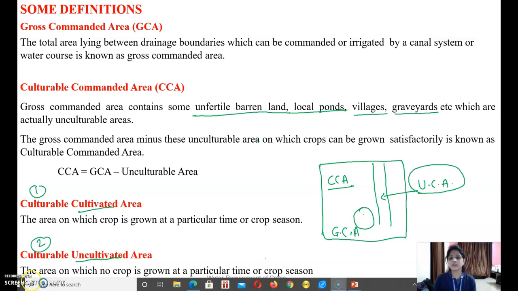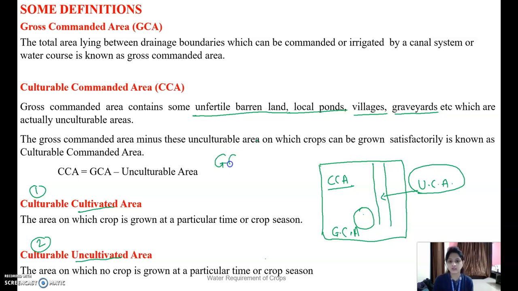So the culturable command area plus the unculturable command area is equal to the gross command area. GCA is equal to CCA, culturable command area, plus UCA, unculturable command area. If you want to calculate CCA, then it is equal to GCA minus UCA. So this is the definition of gross command area.